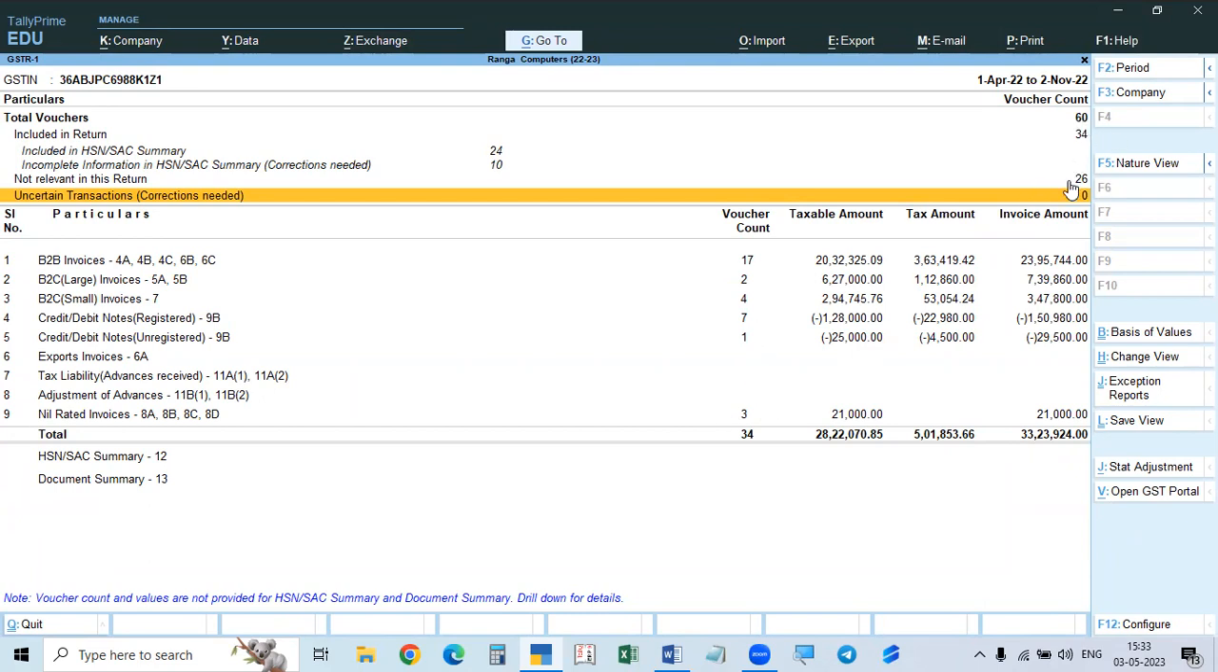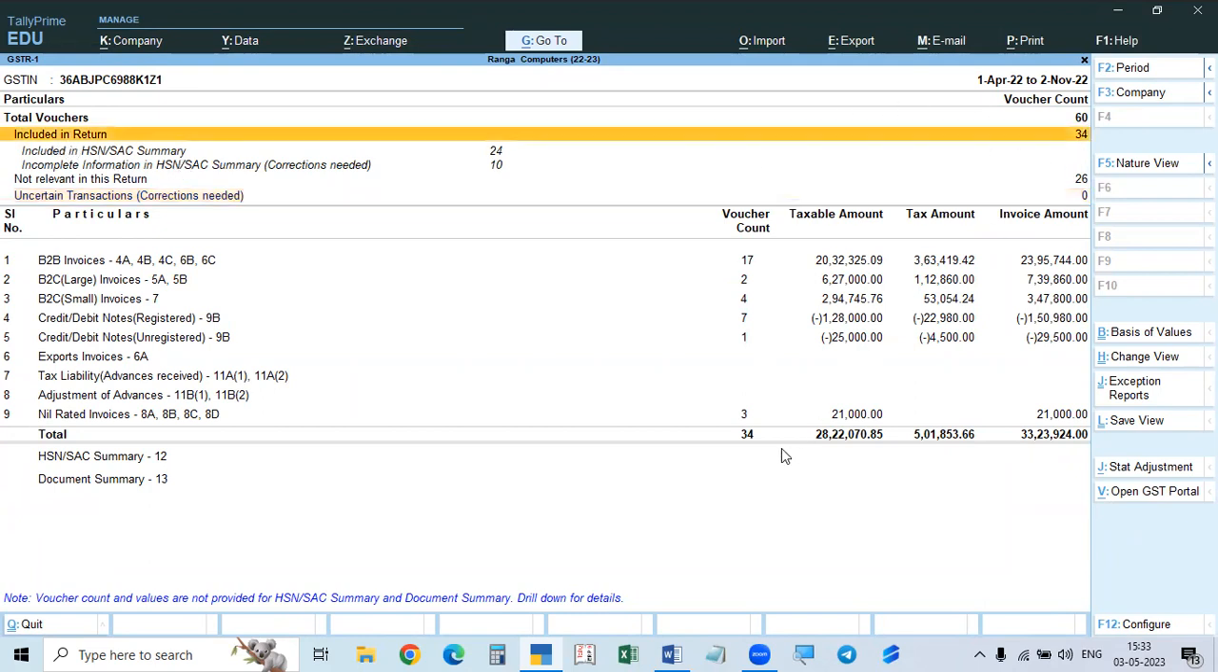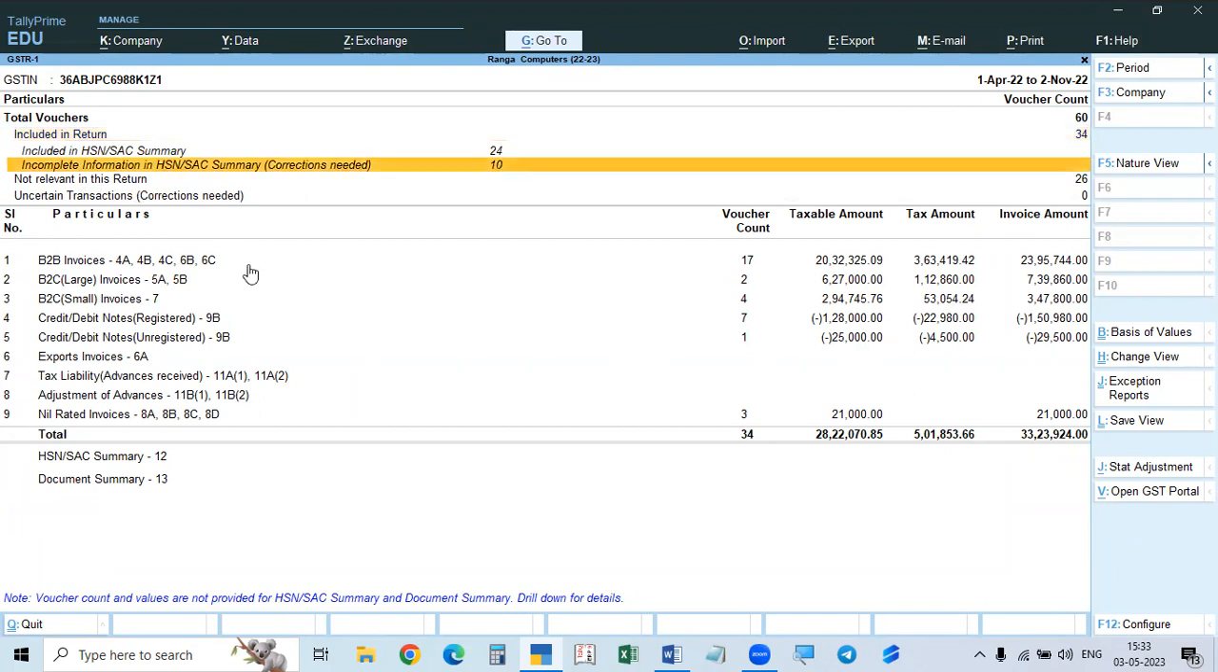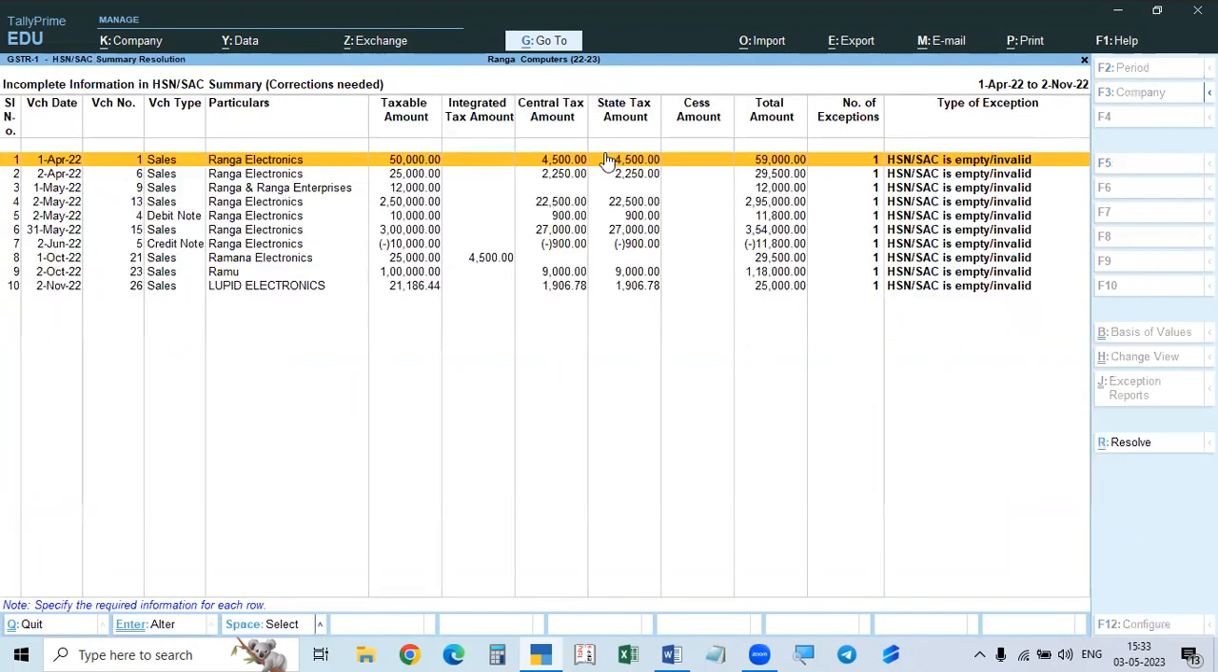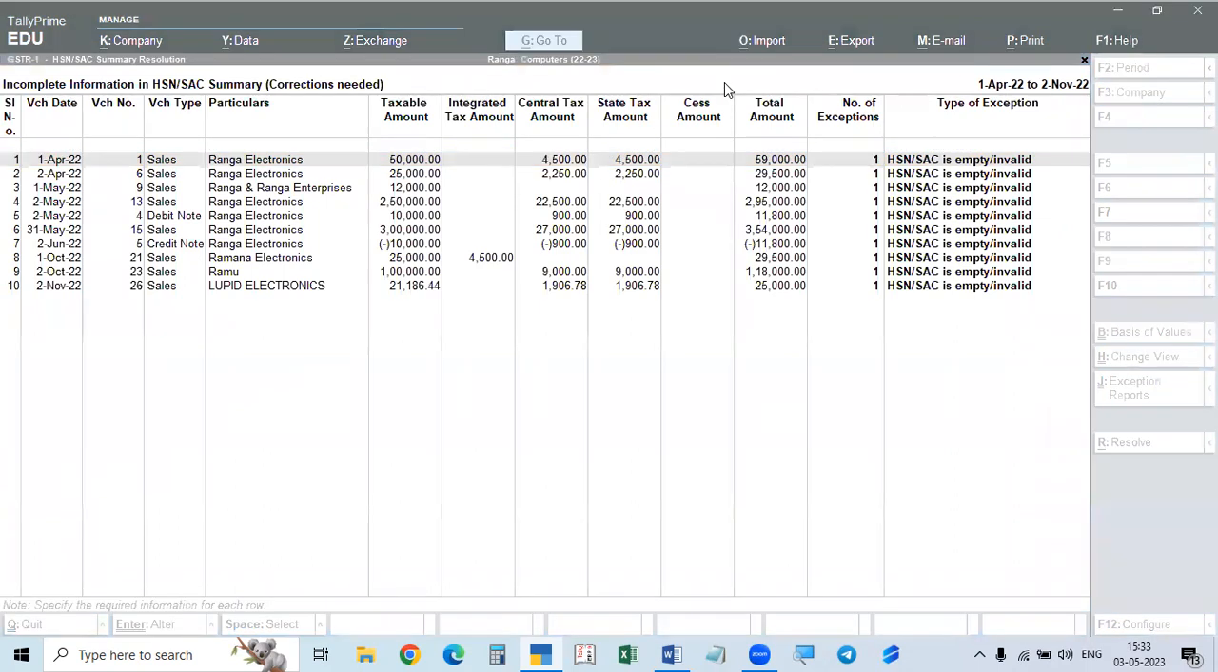So now 60 minus 26, 34. So all the 34 are included in the return. All the 34 are shown here. So there is no error. All these are rectified. But here there are some mismatches. These are to be rectified. They are not affecting these tables, but they are to be rectified. It is to be rectified only.